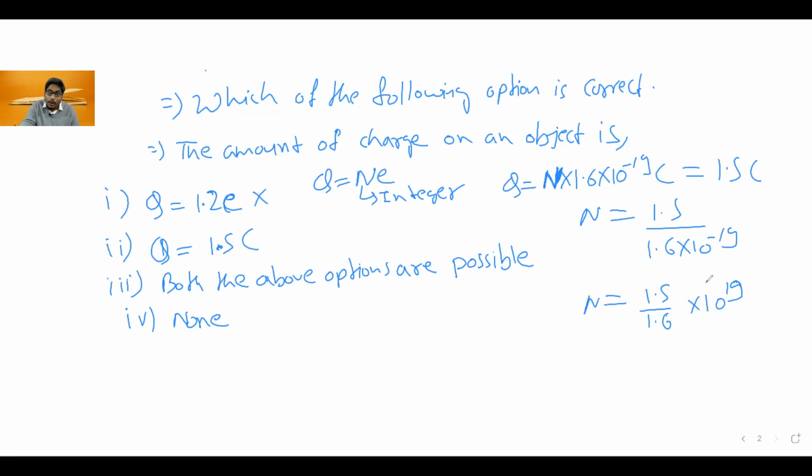Because the order of the amount is 10^19, whatever the value of 1.5 upon 1.6, it will be some 0.something value multiplied with 10^19. Definitely it is an integer. So this option is correct here. Are both the above options possible? No. And none of these cannot be possible here.